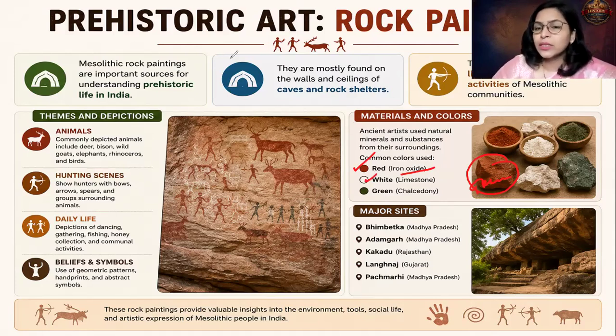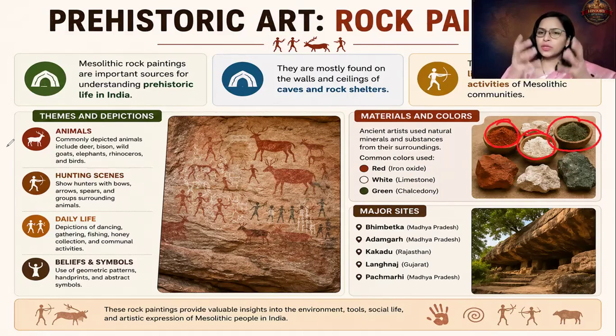Then the white color, they got it from limestone. Please remember, these are the important aspects. From where did they get the white color? From limestone. And the green color, they got it from a mineral, chalcedony. First of all, they used to grind these minerals. Can you see over here? In this way they got the powder: red color, white color, and from chalcedony, the green color.